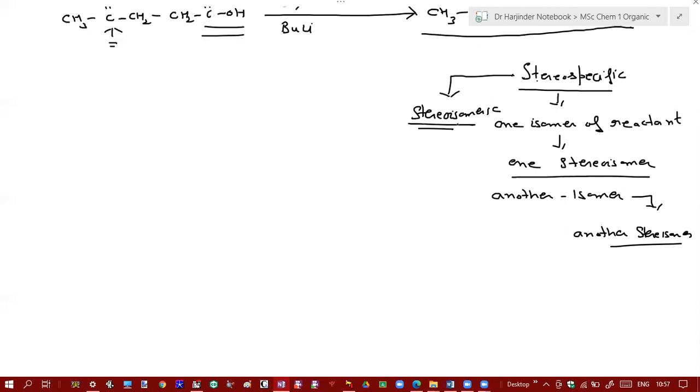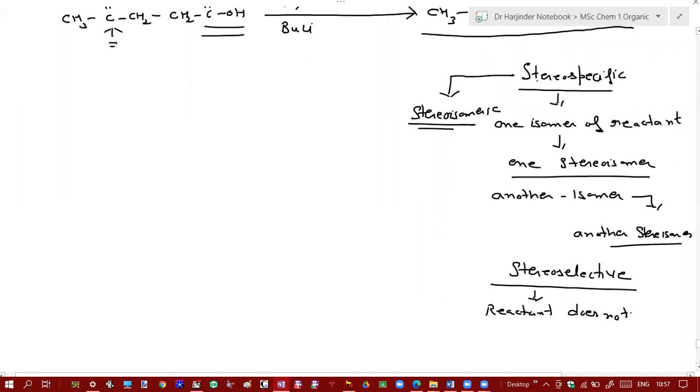While in a stereoselective reaction, your reactant does not exist in stereoisomeric form.